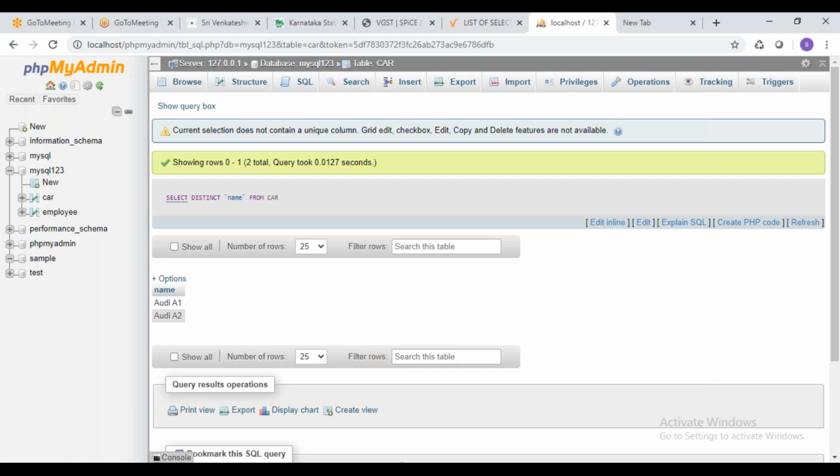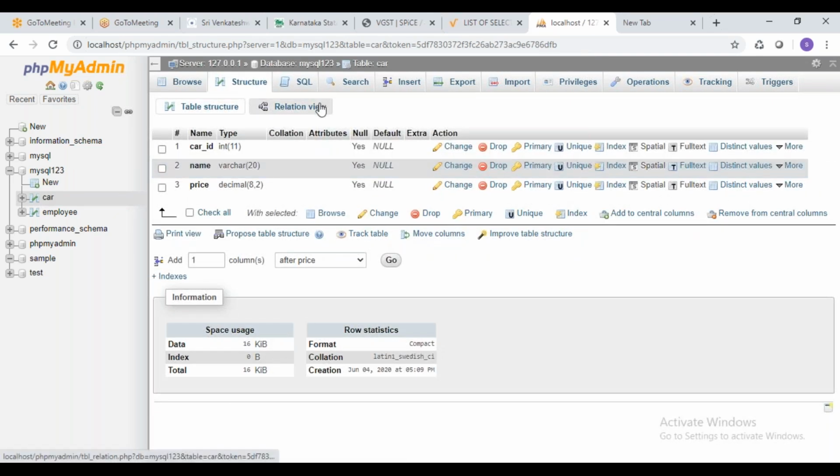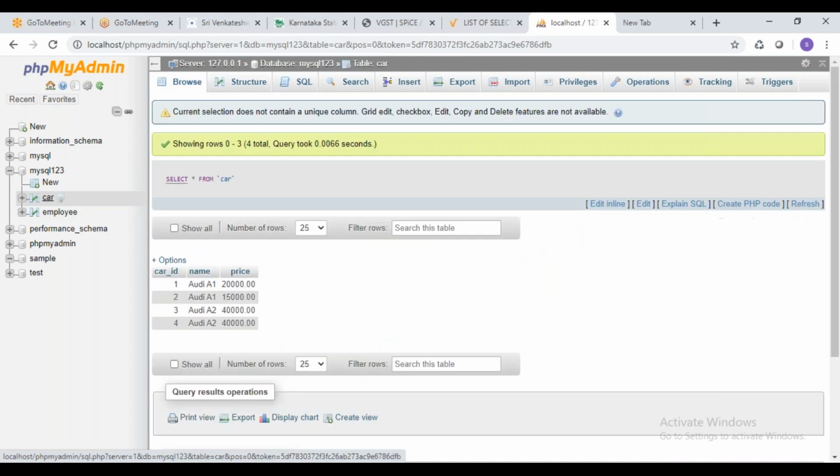Now I'll write one more query in the select. Take the same car table. You can see the data here.